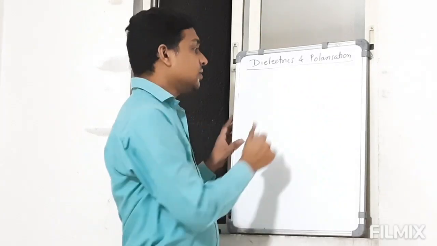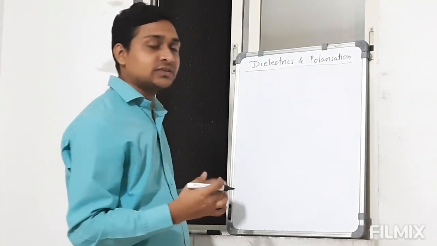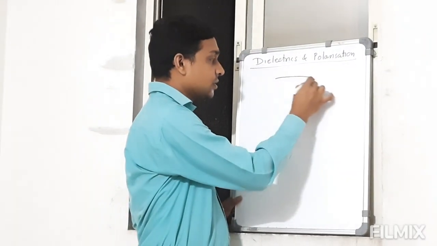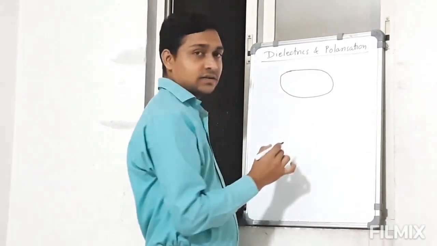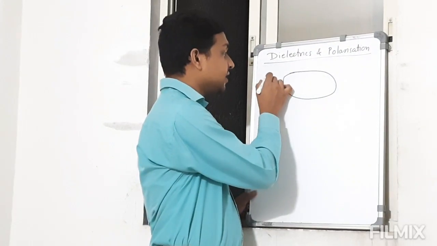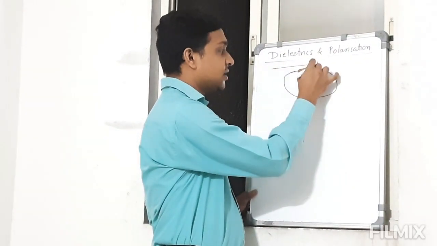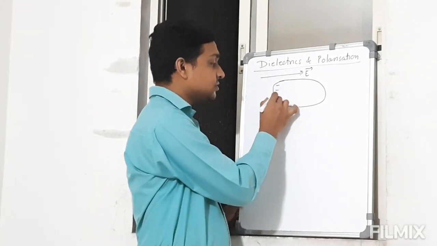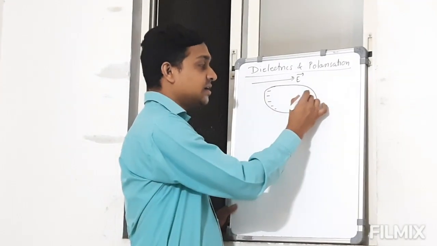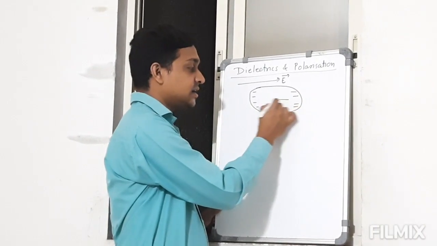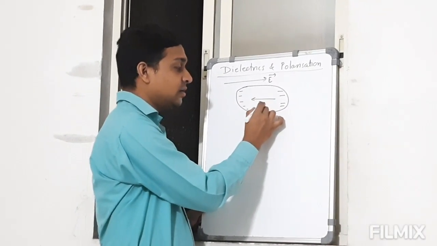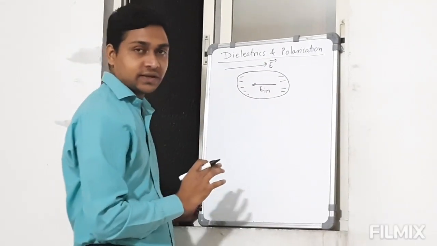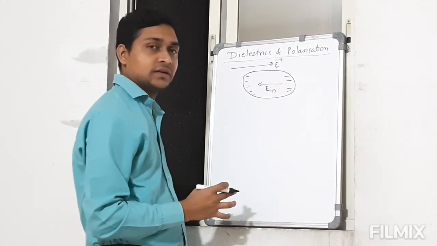Now, as we saw in the last lecture, when we place a conductor in an electric field, suppose the electric field is in this direction, there is an induced electric field. This induced electric field is equal to the external field, and the net field inside is 0. This we learned in the last lecture.